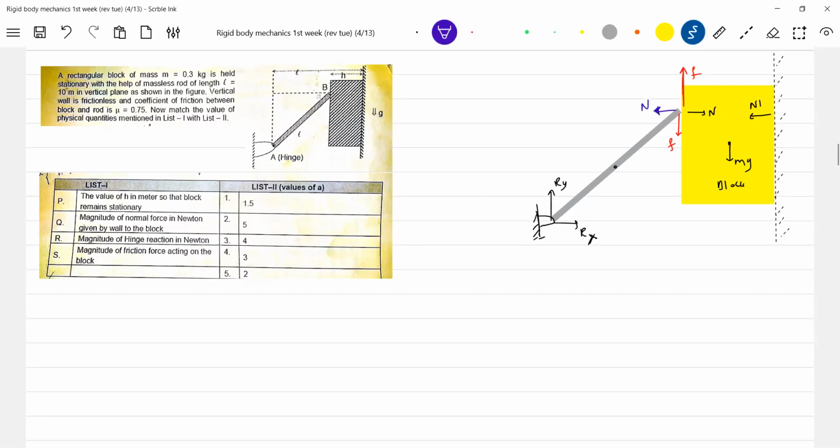This much is what we have. We'll define the points. So this is A, already given, and B. This H we'll also bring in. There's gravity, already shown as mg, no?